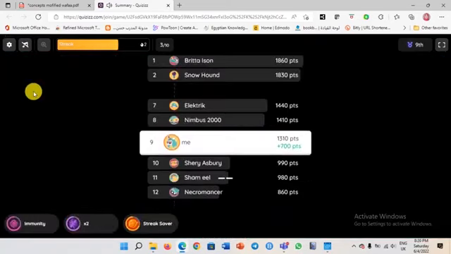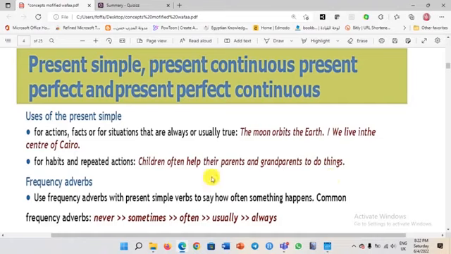Is it in the past? Of course, no. To express habits and repeated actions, but in the present. To express habits and repeated actions in the past, we use would plus infinitive, or we use used to plus infinitive. But in the present, we use the present simple for habits and repeated actions. Here: children often help their parents and grandparents to do things. Usually, this is again a habit.